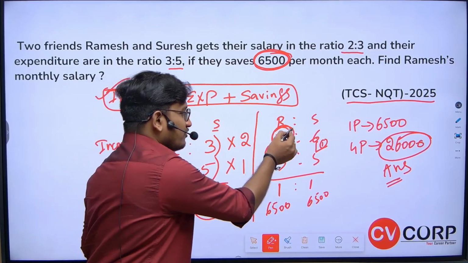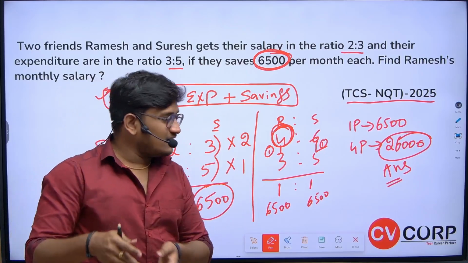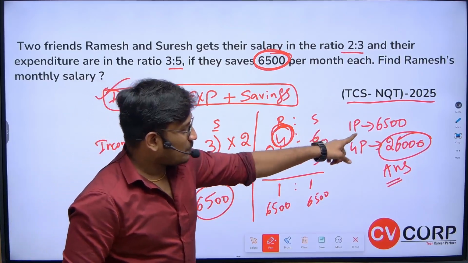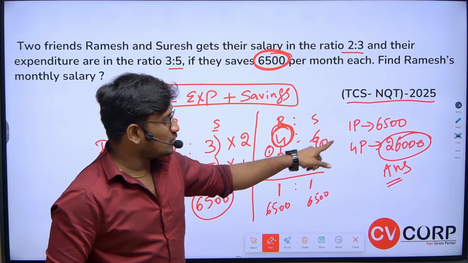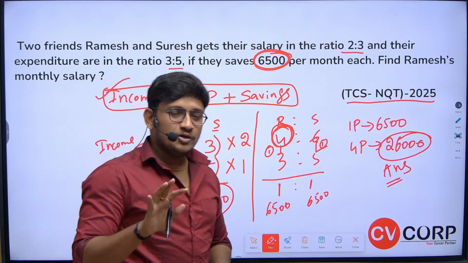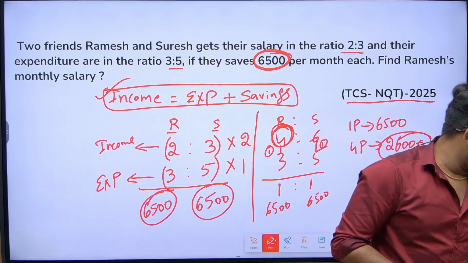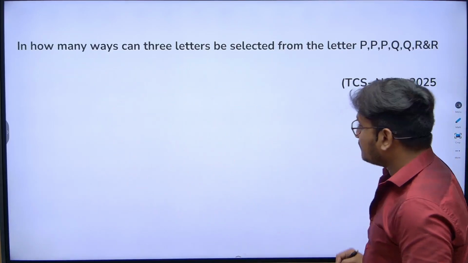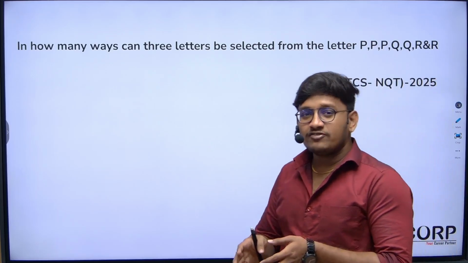They are asking us to find the monthly income of Ramesh. Okay, what if they ask the monthly income of Suresh? You should calculate: 1 part is 6,500 and Suresh's income is 6 parts. So you can calculate the value of 6 parts. Okay, I hope you all are clear with this particular question. Let's go with the next question given in the same slot. This was the question asked on 20th March in the afternoon slot.